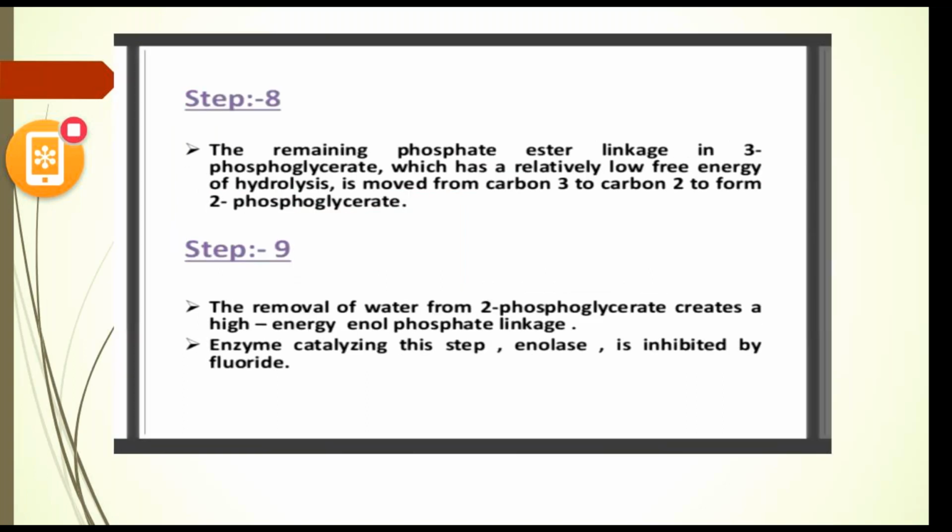The next step is isomerization. Here the phosphoglyceromutase enzyme catalyzes the transfer of the phosphate group from the 3 carbon position of 3 phosphoglyceric acid to the 2 carbon position, leading to the formation of 2 phosphoglyceric acid. Here 3 phosphoglyceric acid, in the presence of phosphoglyceromutase, is converted into 2 phosphoglyceric acid.